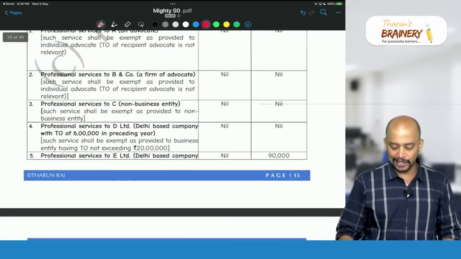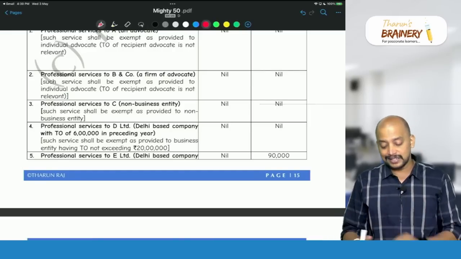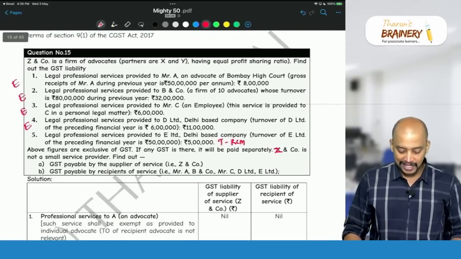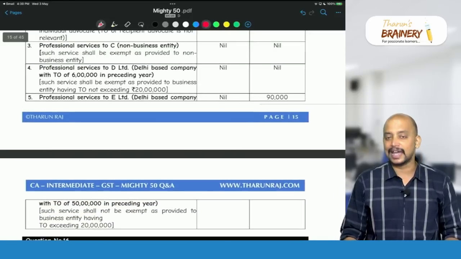So first 4 cases, it is nil, nil, nil. Fifth case also supplier nil, but the recipient has to pay GST on that 5 lakhs at the rate of 18%. So therefore, here 5 lakhs into 18%, that is 90,000 will be taken as the answer.